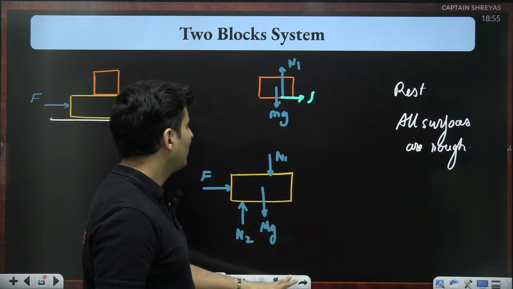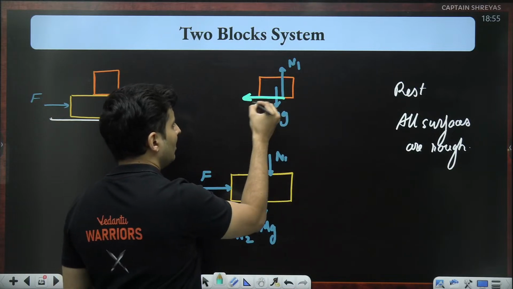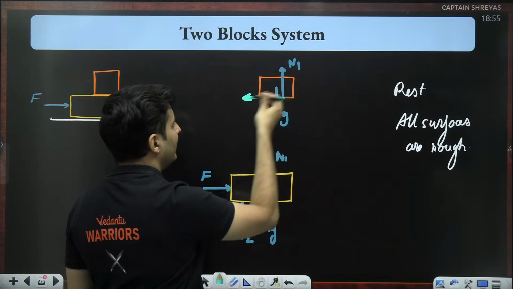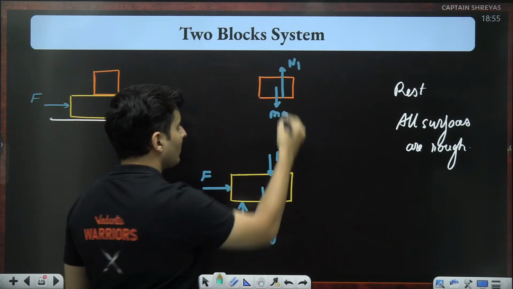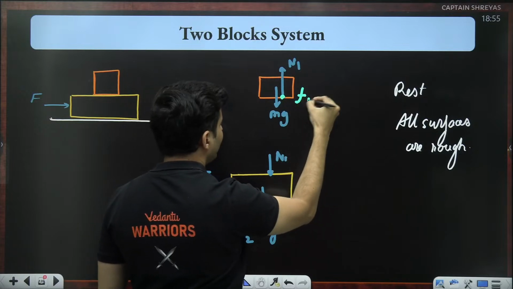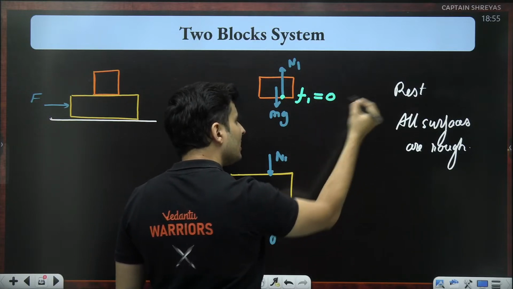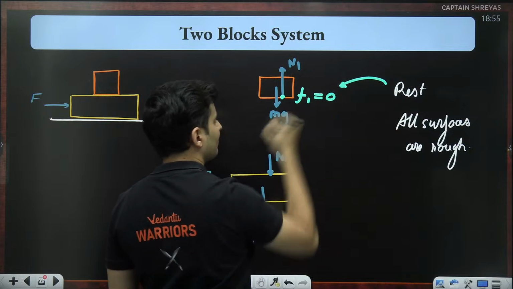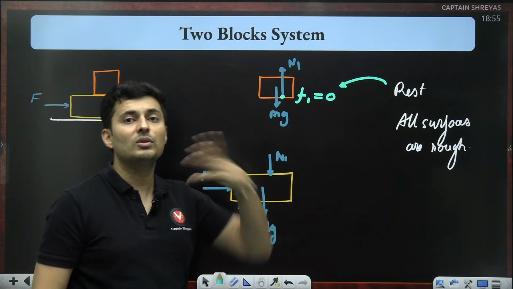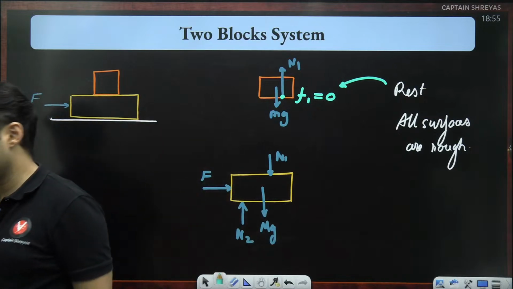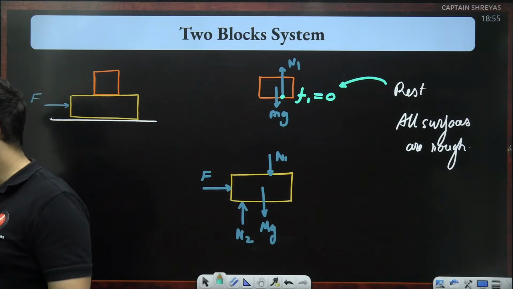If you show that frictional force here, it should accelerate, but it is at rest. So the friction can't even act here, which means at this point, the friction must be 0 because it is at rest. Because if there is friction, there is nobody to balance it. No pseudo force, nothing.